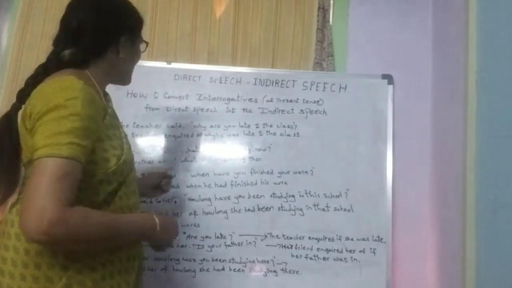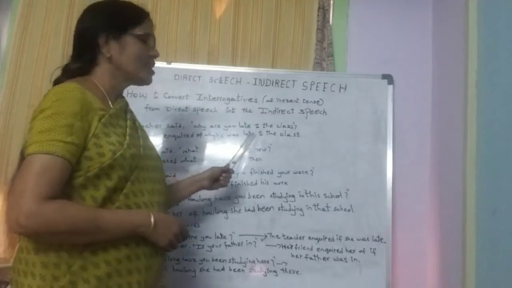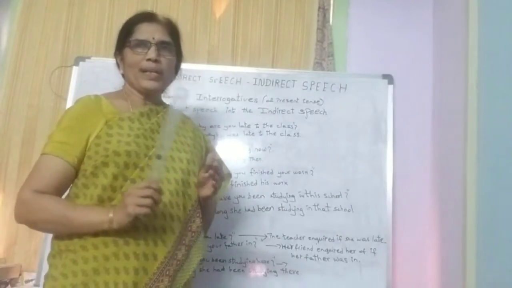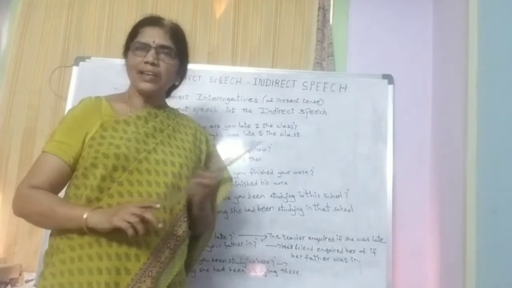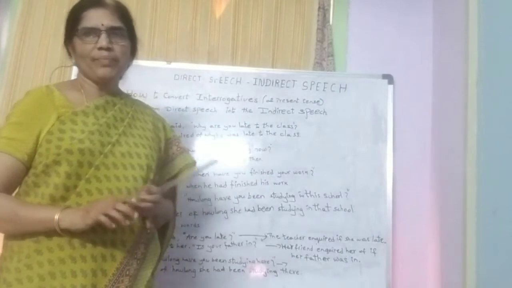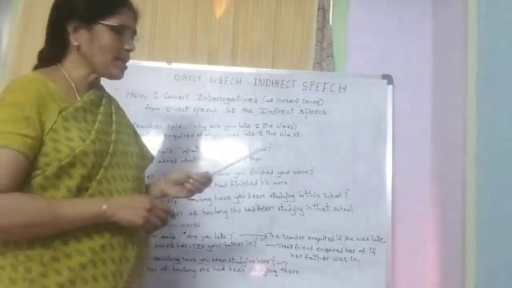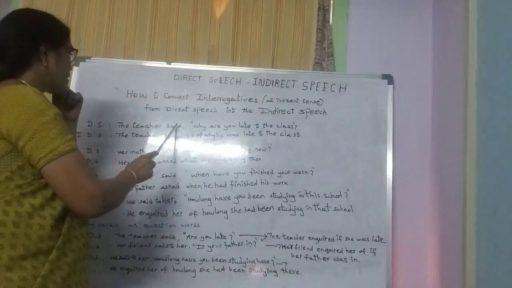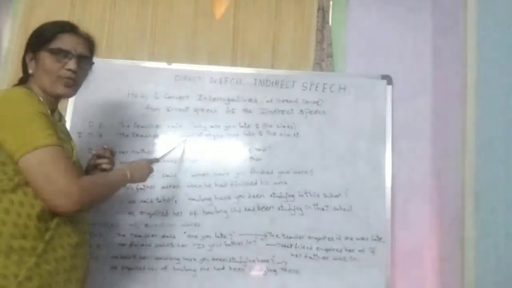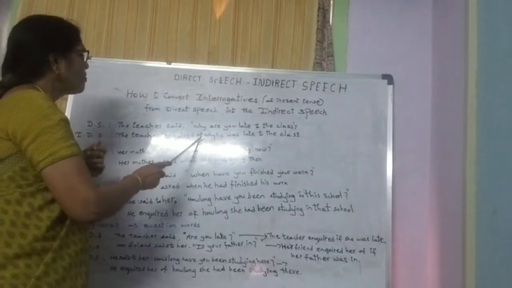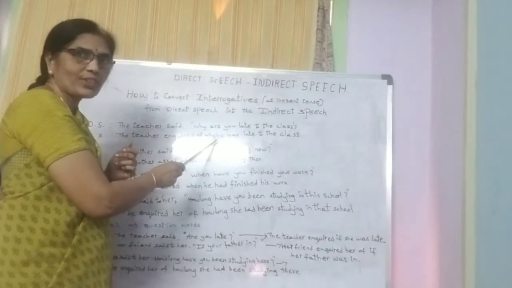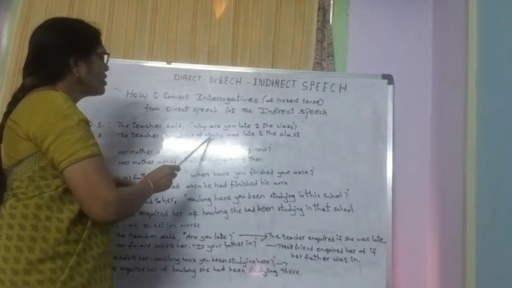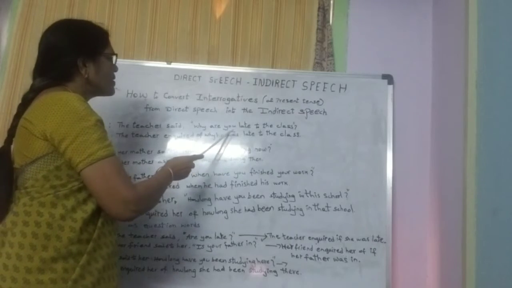Let us see. The teacher inquired of why he was late to the class. I told you already, present simple changes into past simple. But the only thing you should keep in your mind is there is change in the word order, children. So, how does it change? Let us see. The teacher said, in place of said, you write inquired because it's a formal situation. So, inquired of, and we should add this of. Inquired of why. Same question word, there is no change in the order of the question word. Question word as it is. Here we write why.